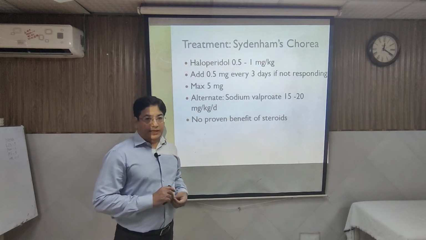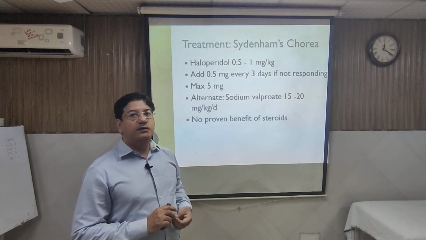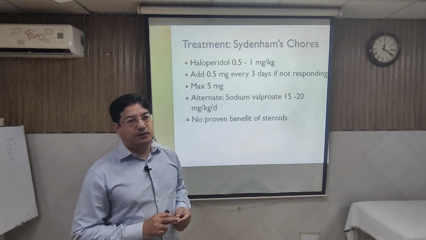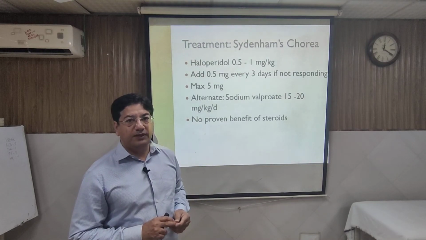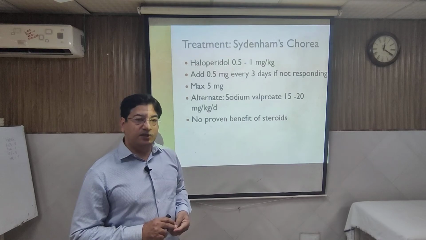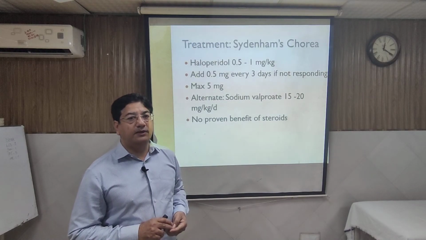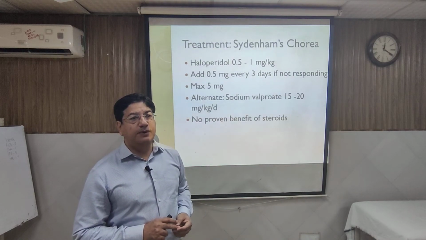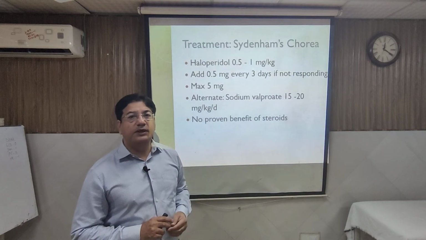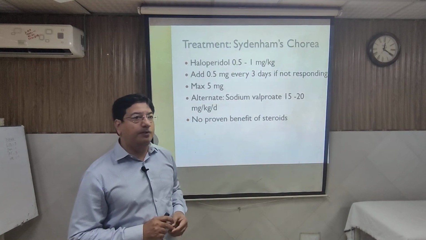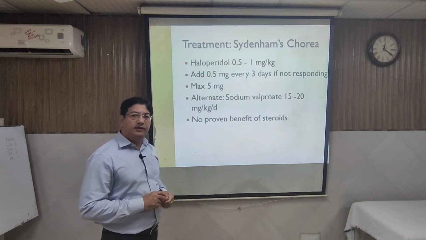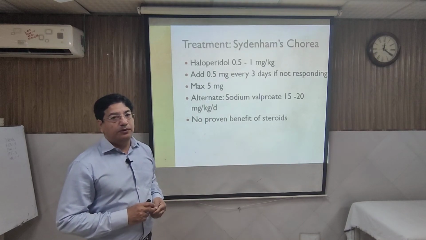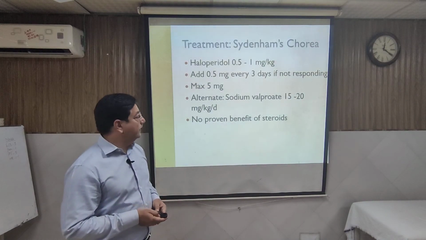There is an immune mechanism we haven't discussed. Can we give steroids? Can we give immunoglobulin in this case? Steroid has been used recently for the treatment of chorea as well, and there are research articles that IV immunoglobulins also have a role in this scenario. So this depends: if these commonly used medications, haloperidol, sodium valproate or phenobarbital, are not working or the disease is severe, you may use steroids as well. But the main treatment, if asked in MCQ, are these two options.